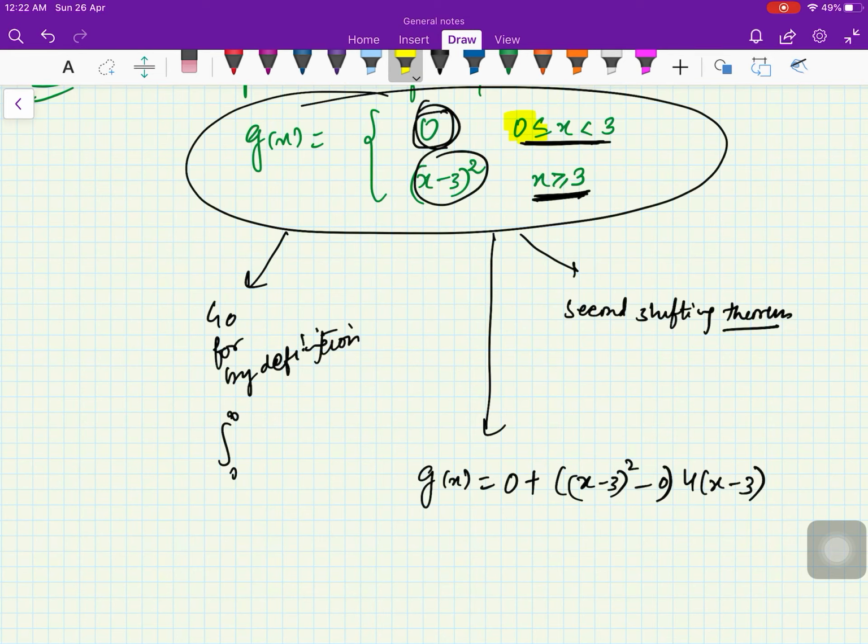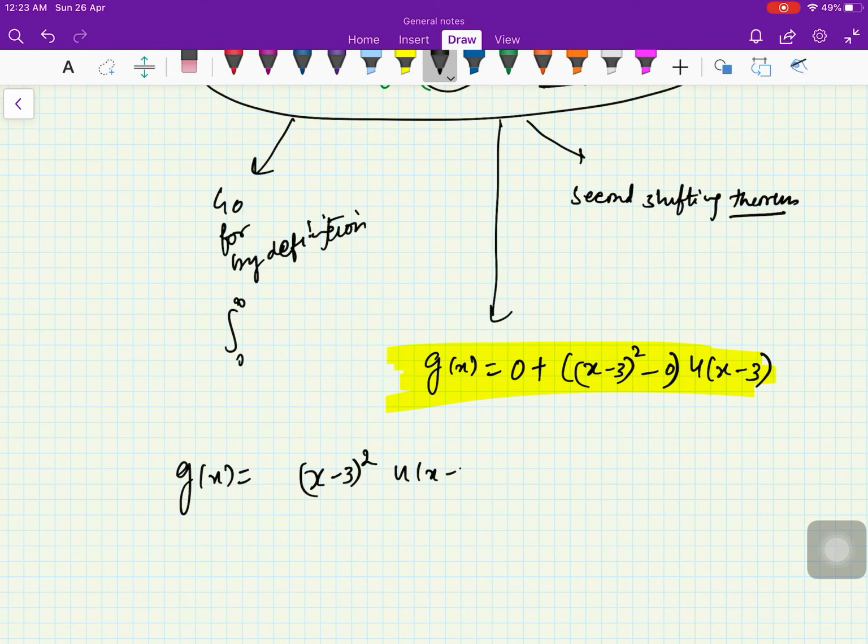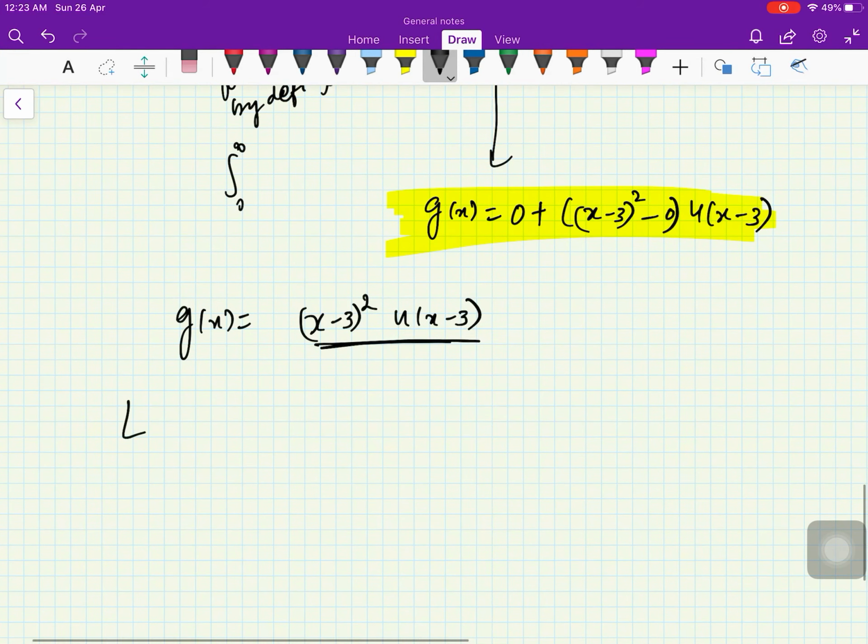And one more thing: in the last video there was no 0 here, right? Because this function is defined from 0 to infinity, since we are talking about Laplace transform and we are interested in functions after 0. So it is okay if we define that on the left-hand side it is 0. When we wrote g of x in terms of the unit step function, we did not have this 0, but that will not make any difference, because for Laplace transformation you are anyway starting from 0, and anyway this function is 0 from 0 to minus infinity. Fine.